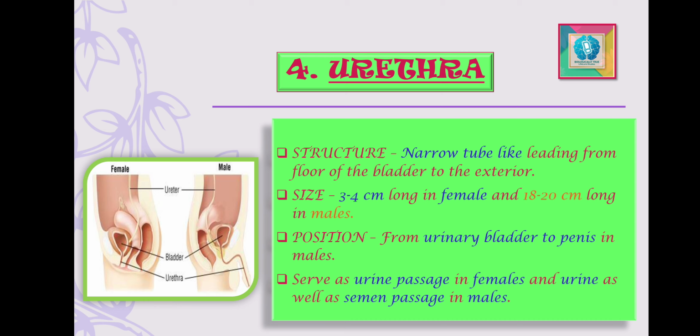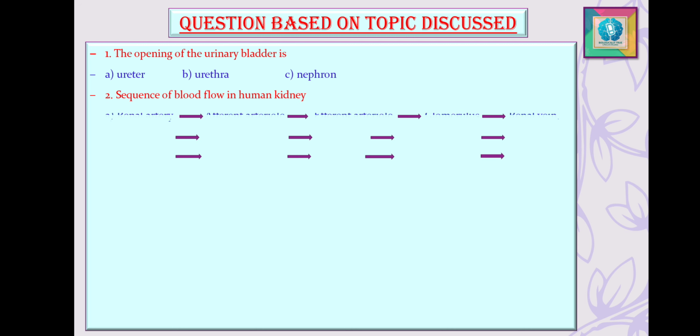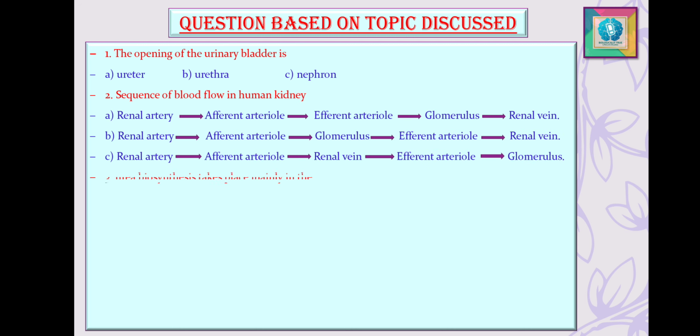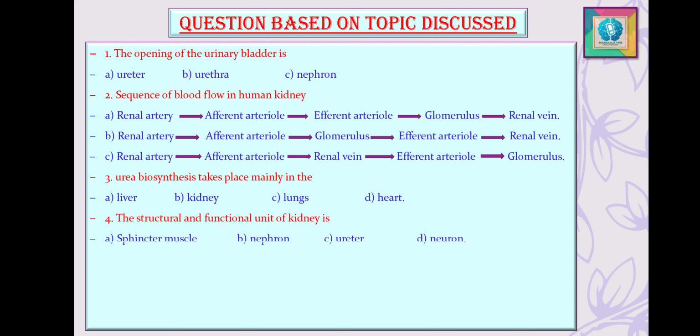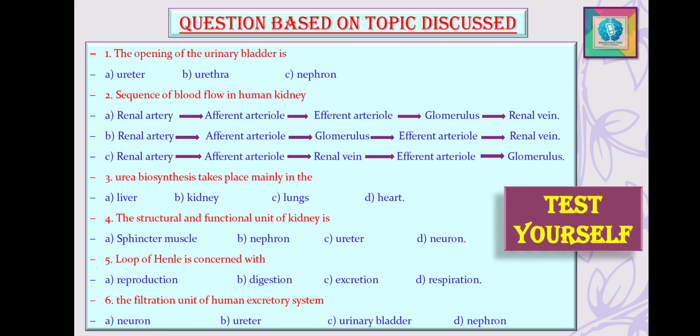So this was all about the four organs which are present in the human excretory system. Moving ahead now, here I have tried to figure out some questions on the topic, the points which were discussed with you all. You can go through the questions, and the options are also there. You can test yourself and try to memorize the topics which were discussed.